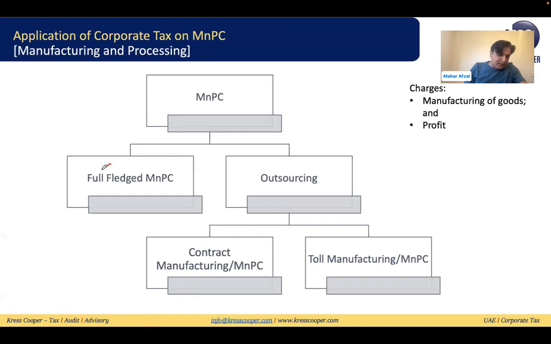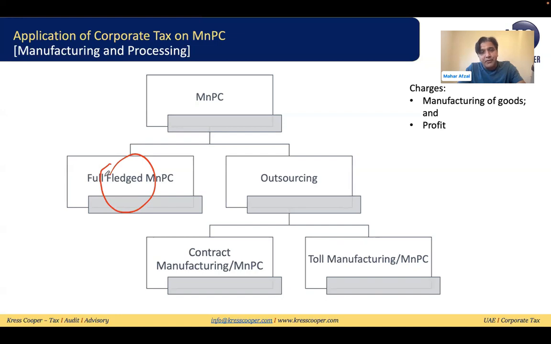So it can be a full-fledged manufacturer. A full-fledged manufacturer is sourcing the material, taking the contract, applying overheads and labor, manufacturing or processing the goods, and then delivering these manufactured or processed goods to the customer.